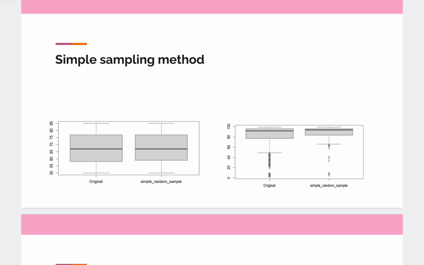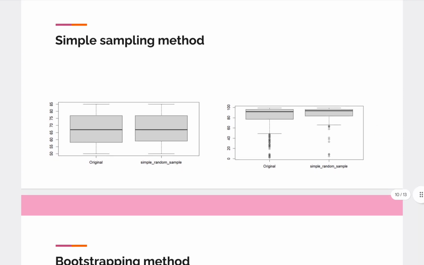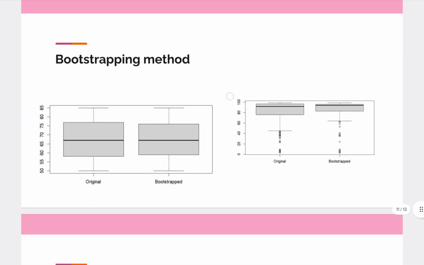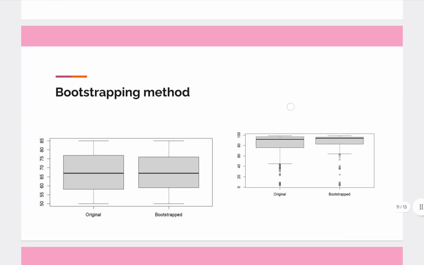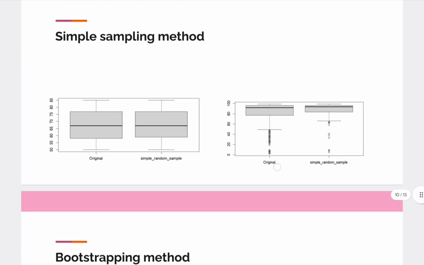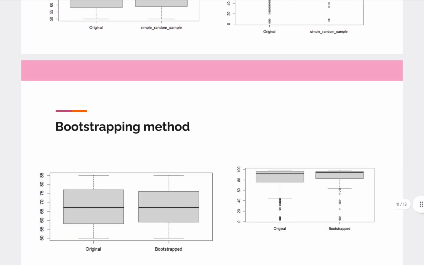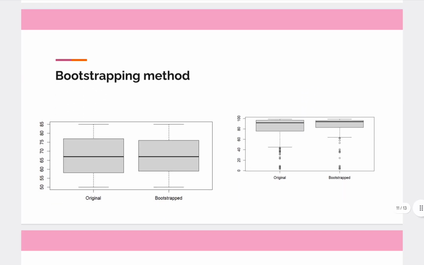We had more box plots, but we didn't want to include all of them here. The second method is the bootstrapping method. The results didn't differ very much from the previous one: the original dataset, simple random sampling, and the bootstrapping method almost had the same characteristics.